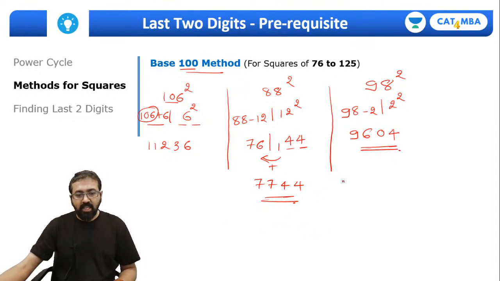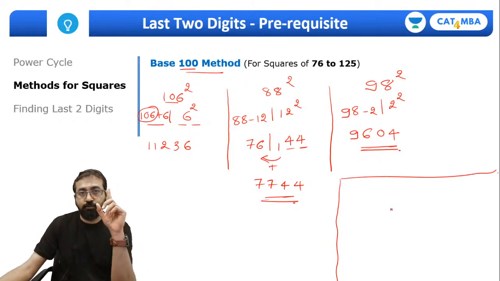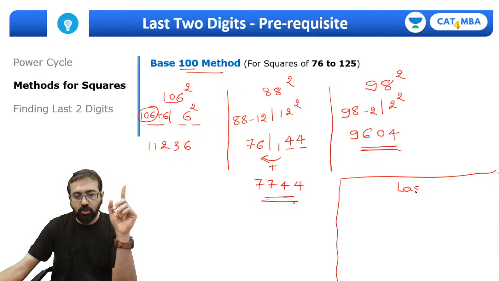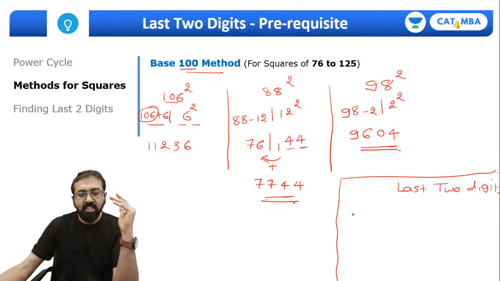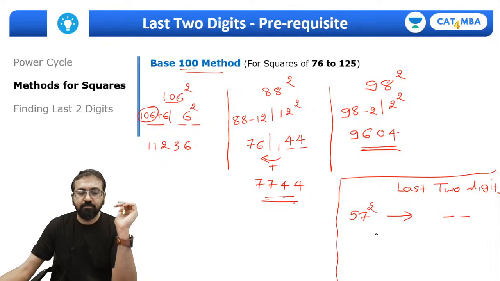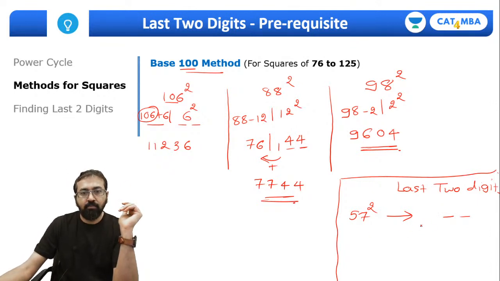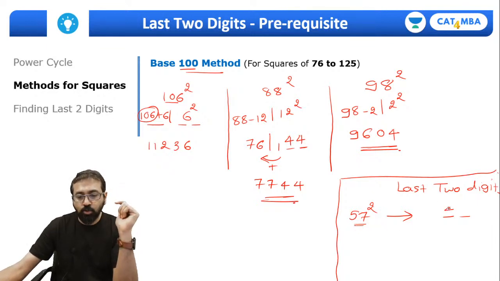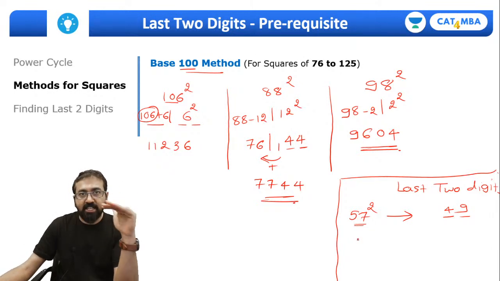Yes? Okay, now quickly tell me the last 2 digits of this number. Only last 2 digits. You don't need to calculate complete square. Can you tell me what will be the last 2 digits of this number? So compare this number with the base. It's 7 more than 50. We'll apply base 50 method. So can I say 7 more? So this has to be 49. Right.